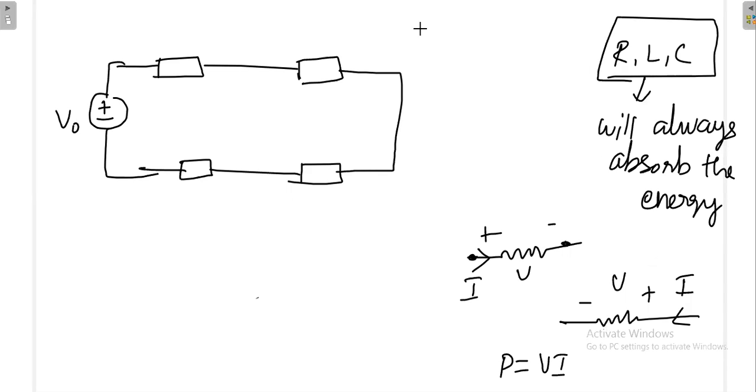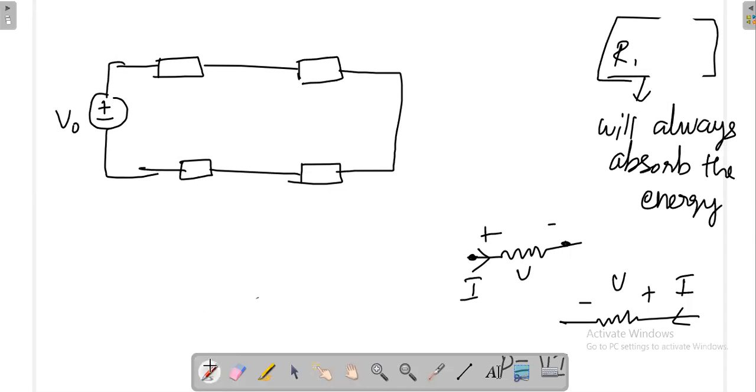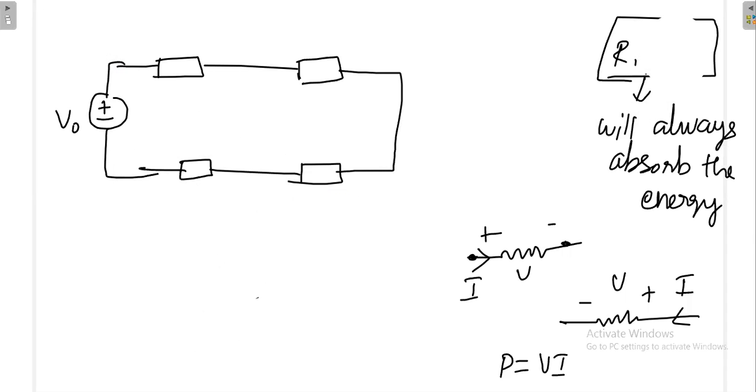And I made a mistake here. Only the resistance will always dissipate the power. See, resistance will always dissipate. That means it will absorb, and later you cannot get it back. It will absorb and then dissipate. See more clearly: this will absorb, then dissipate.